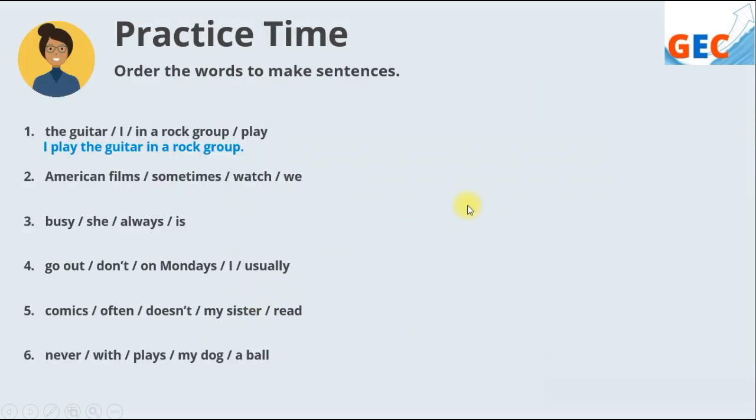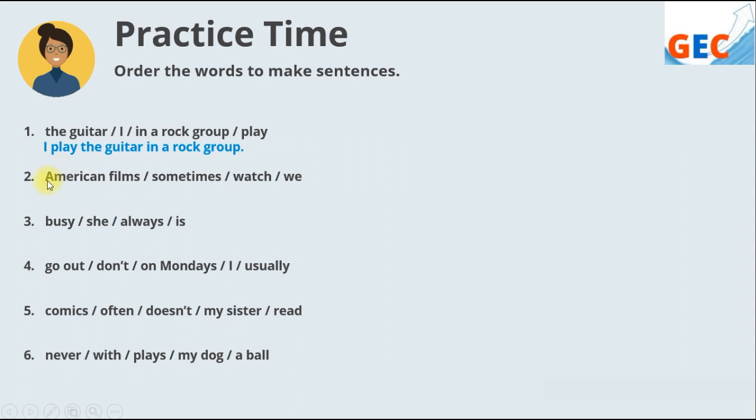Okay, so let's practice. Order the words to make sentences. Now take your time to see the sentences here, the words, and I need you to order these words to make sentences. For example, number 1, the guitar I and a rock group play. So I play the guitar in a rock group, right?